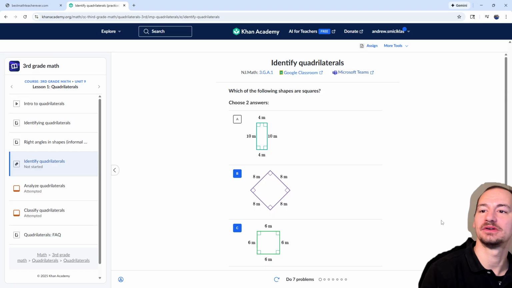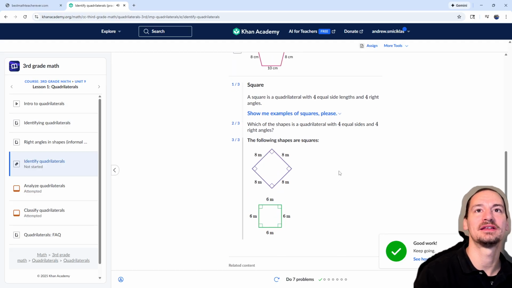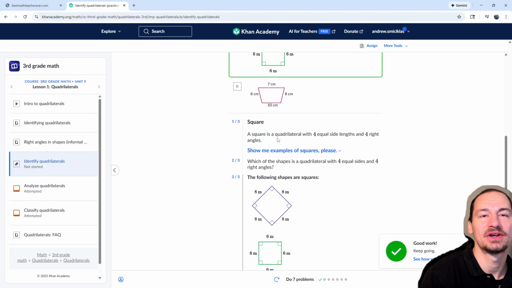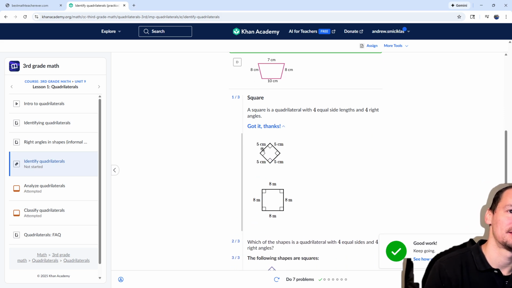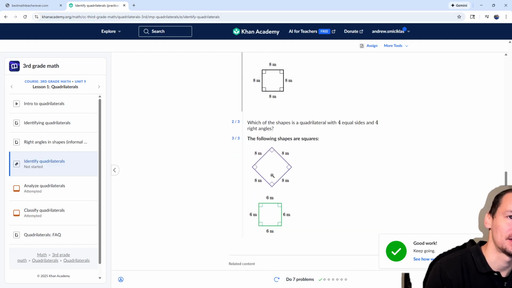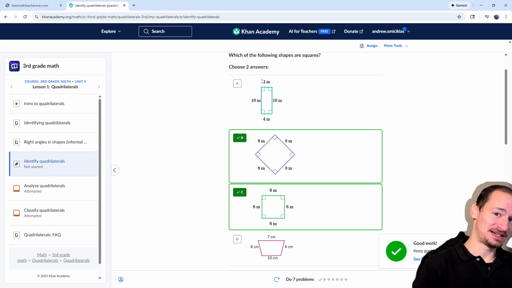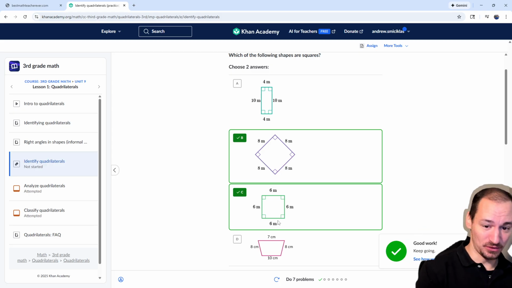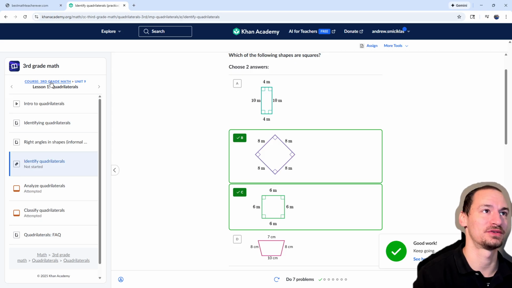Okay, so these are squares, and I feel like I got a little lucky on that, so maybe I should read the hint to get a better idea. Square is a quadrilateral with 4 equal side lengths and 4 right angles. So there's 4 equal side lengths, and the angles are those little boxes in the corner. So it has to have 4 equal sides and 4 right angles. Okay, so that's why these two are right. This one doesn't have 4 equal sides. This one doesn't have 4 equal sides or 4 equal angles. So you can learn while you work through this.